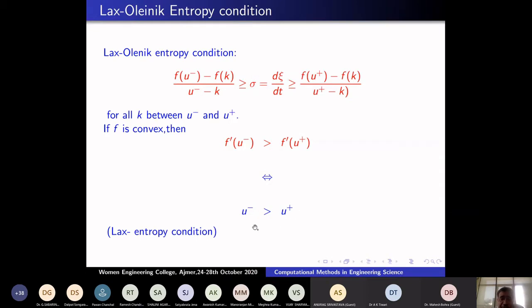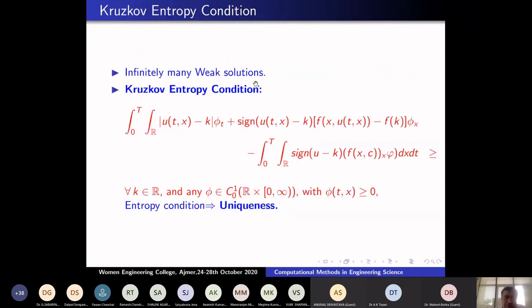This is the entropy condition. If your weak solution satisfies this extra condition, called the entropy condition, then one can prove mathematically that the solution agrees with the physically meaningful solution. In other words, for general f, this is called the Lax-Oleinik entropy condition. The integral version was given by Kruzhkov.